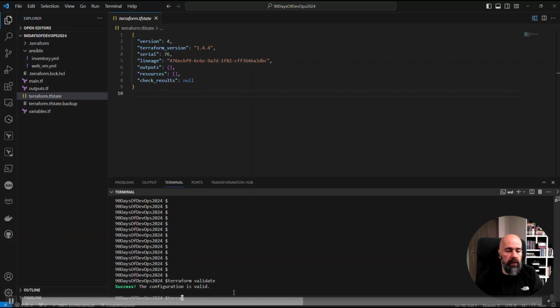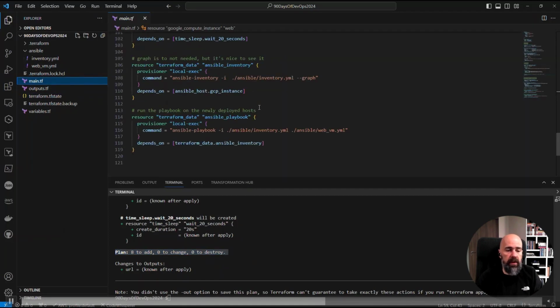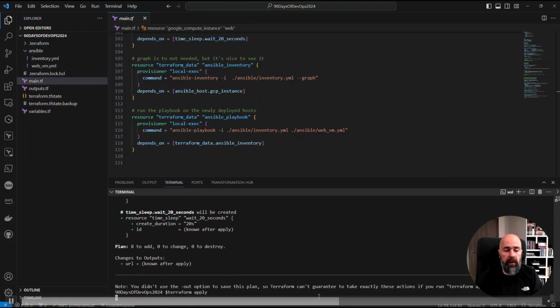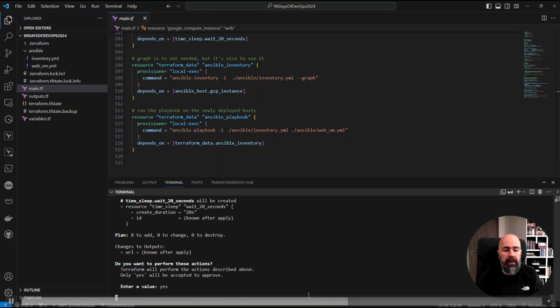After we do this, we're gonna do a plan. So we're gonna let Terraform run through the main.tf file and analyze what it needs to create, but it will not execute anything when we run the plan. As you can see, it has 8 resources to add. And once we did that, we're gonna go and apply that plan. So we're gonna tell Terraform it's time to configure and run everything. We need to confirm it, and this will start deploying the resources.